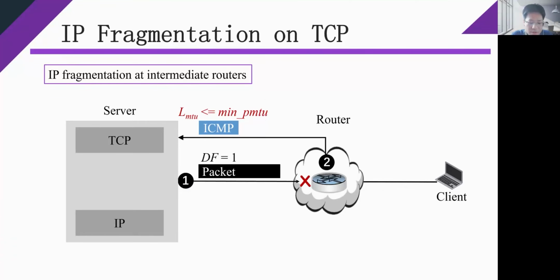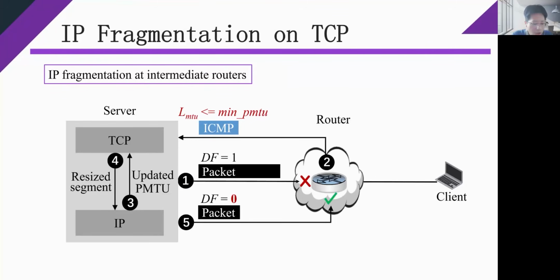Particularly, the router's next hop MTU value, that is LMTU, is less than the server's acceptable minimum path MTU value, that is, min PMTU. Under this situation, the server will resize the MSS of subsequent TCP segments according to its acceptable minimum path MTU value, instead of the router's next hop MTU value. Besides, the server will also clear the don't fragment flag of the packets.